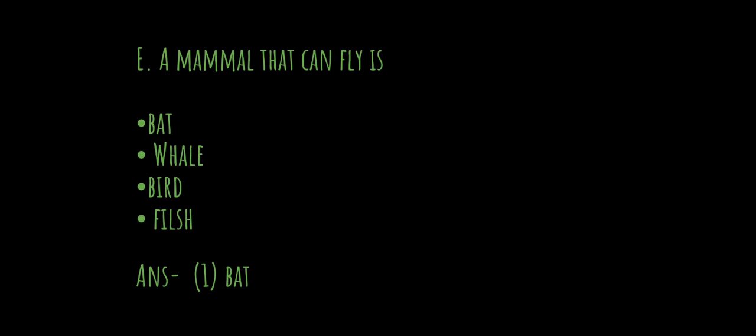Next is E part. A mammal that can fly is, options are bat, whale, bird and fish. And answer is bat. A mammal that can fly is bat.